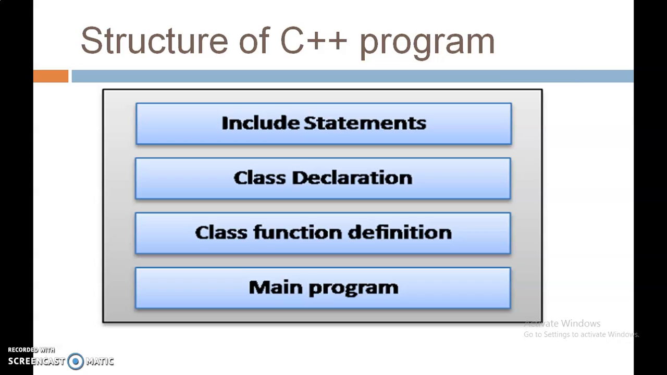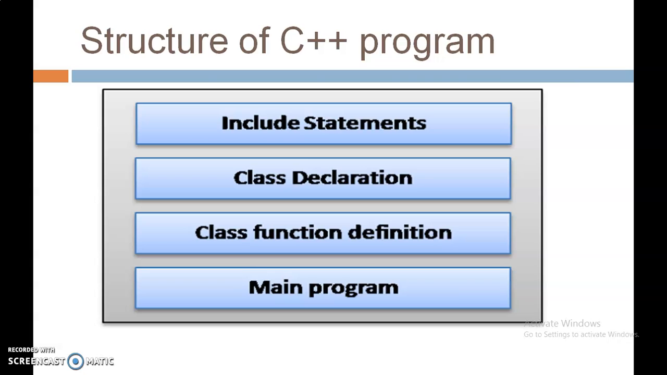The include statement has a list of include files, like header files. As in a C program we include stdio.h, conio.h, string.h, math.h, etc., the same way here we can include header files in a C++ program. The second section is about class declaration. We can declare as many classes as required in a program here.